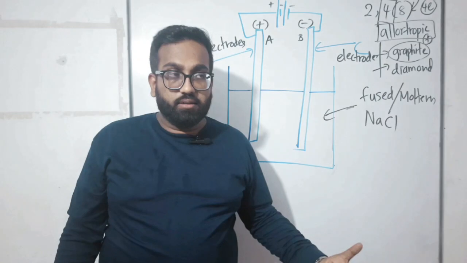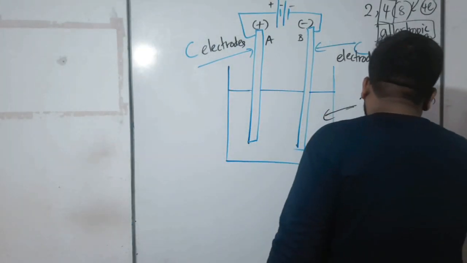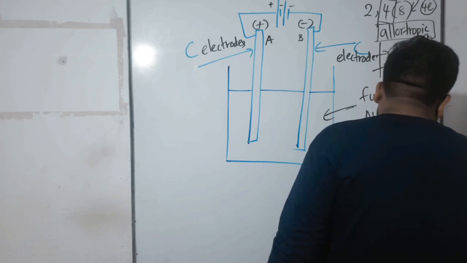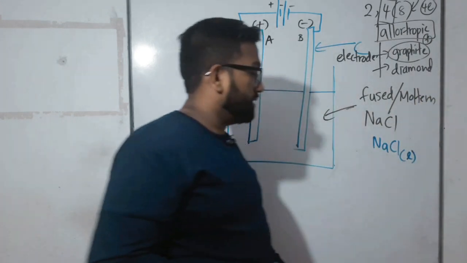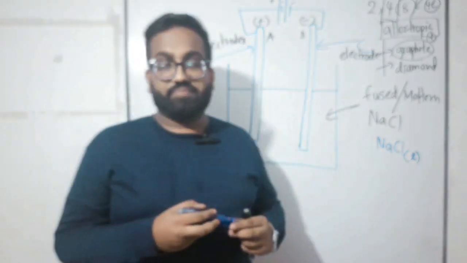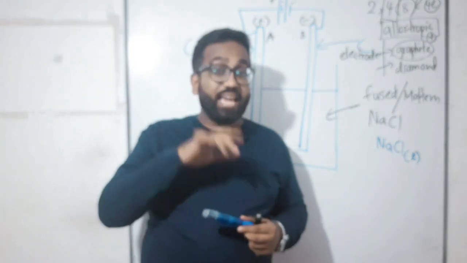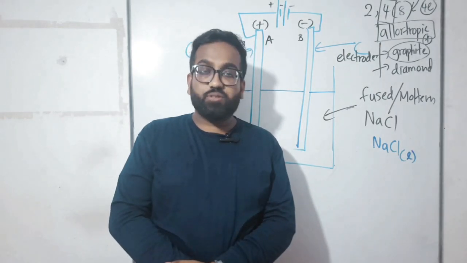When it is heated, it becomes a liquid, right? So how can we write it? NaCl(l), NaCl liquid, like this. This is the way we can write the fused or molten sodium chloride. Children, I'll tell you something. Be happy if you see this kind of question: molten or fused sodium chloride.